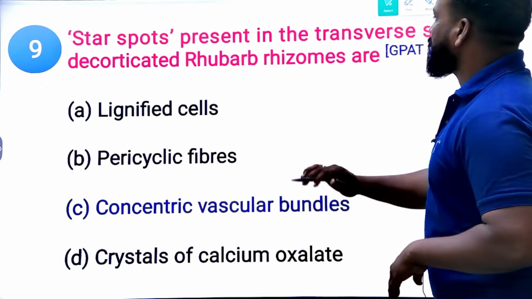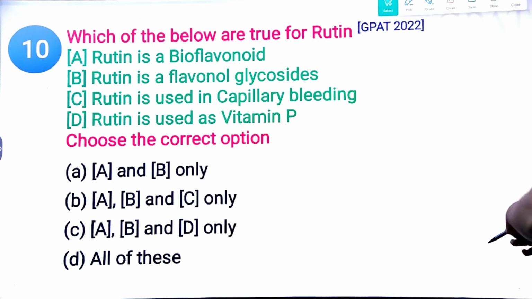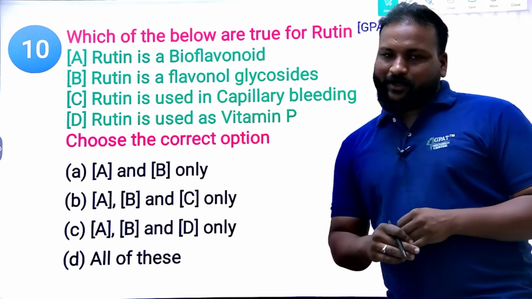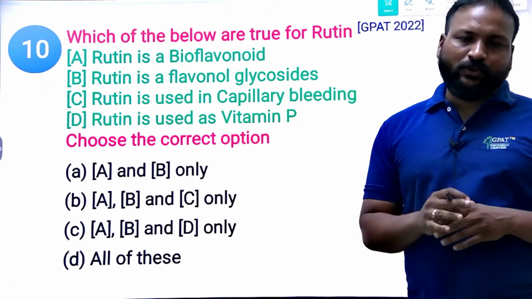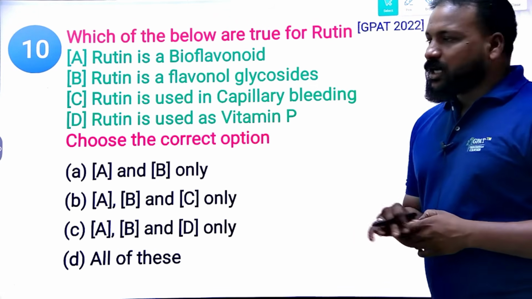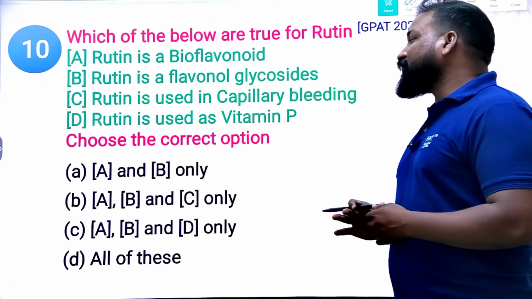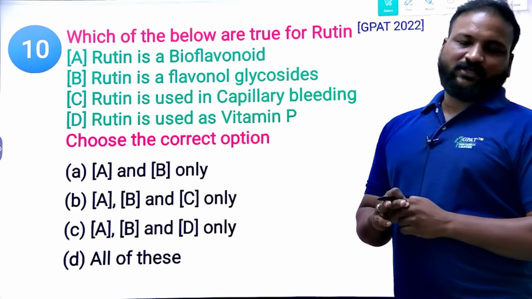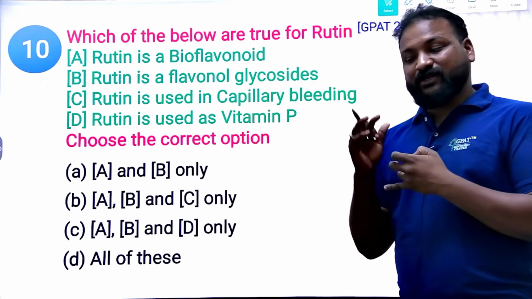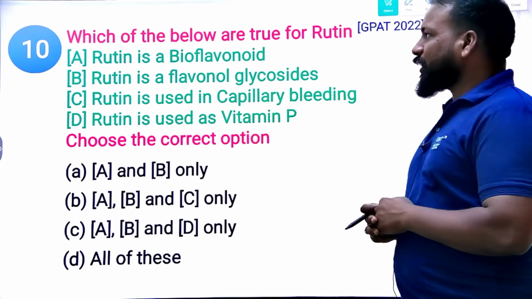Yes. Next, which of the following are true for rutin? Rutin is a bioflavonoid. Rutin is a flavonoid glycoside. Rutin is used in capillary bleeding, and rutin is used as vitamin P. So which statement is correct here? Rue belongs to the family Rutaceae, and it is obtained from it.